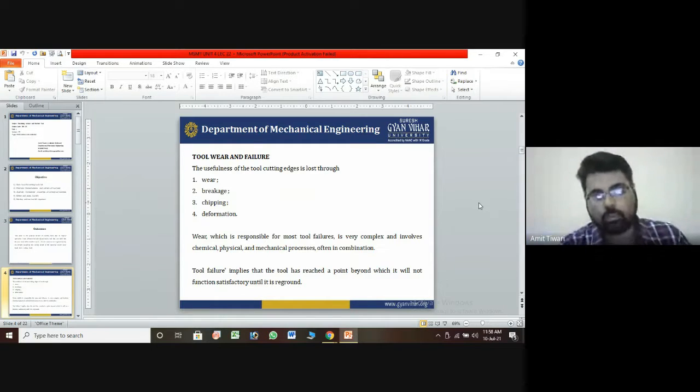The tool fails when conditions are very severe or the stresses on the body increase. These problems generally occur on the surface of the tool. It commonly happens when you increase the compressive force by increasing the depth of cut.